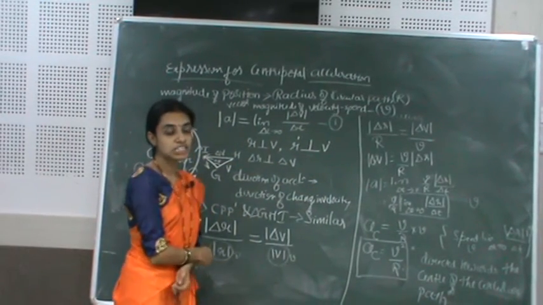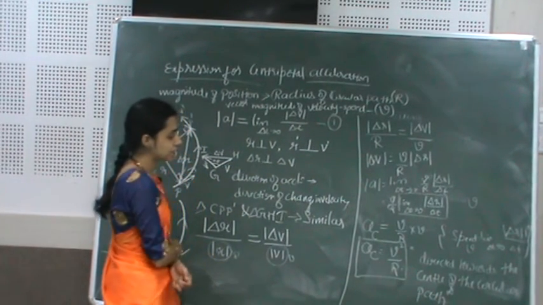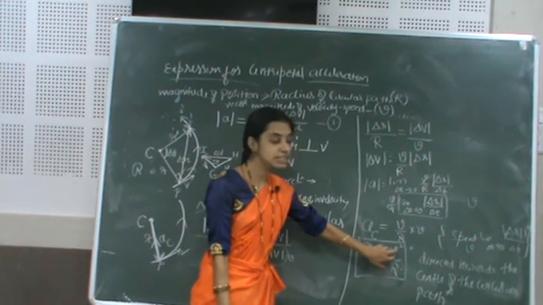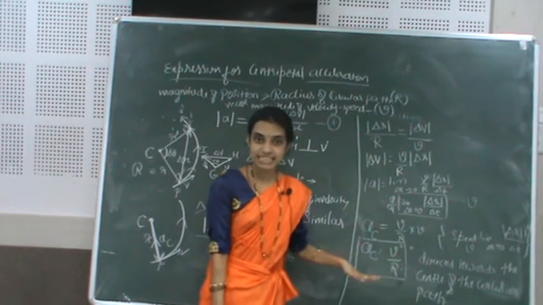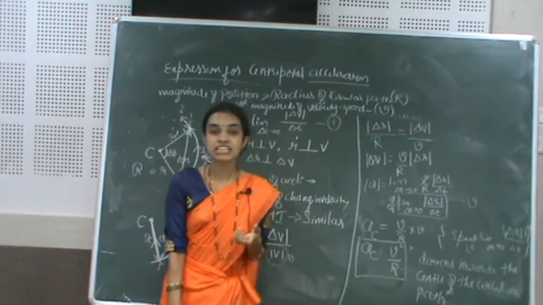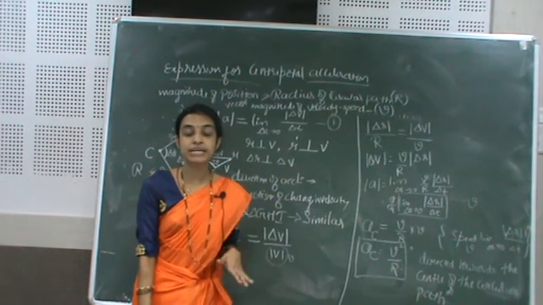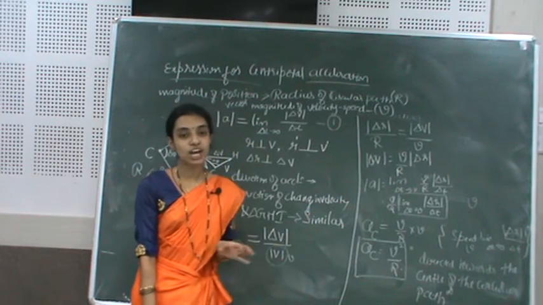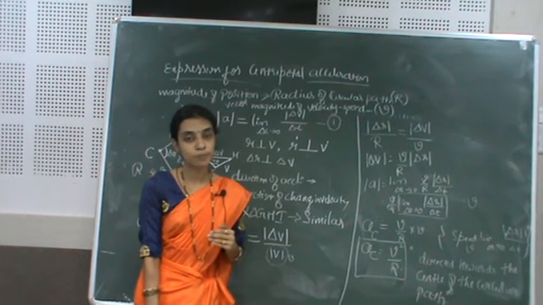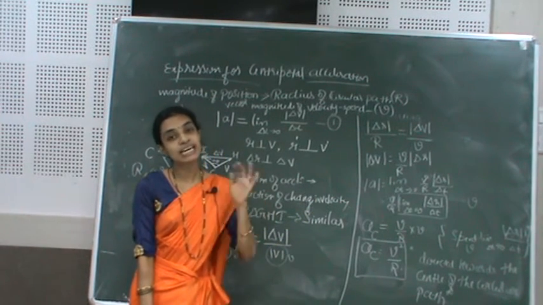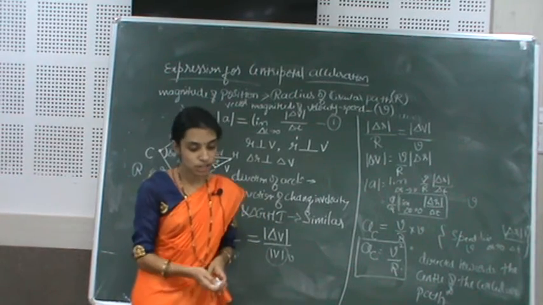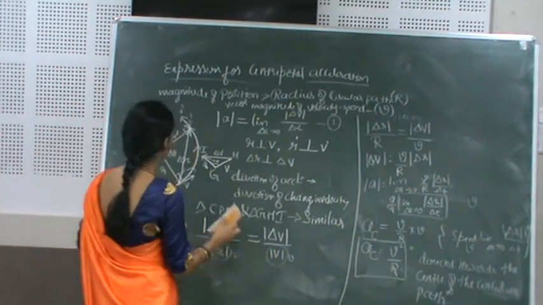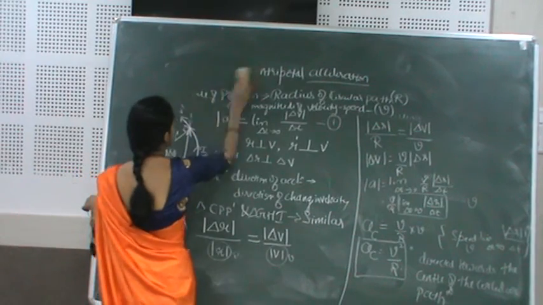We can also express the centripetal acceleration expression in terms of angular speed. So here the term v is in terms of linear speed. Suppose they ask to write the expression of the centripetal acceleration in terms of angular speed. So first let's obtain the relation between the linear speed and the angular speed.